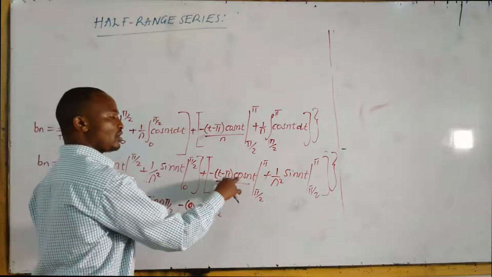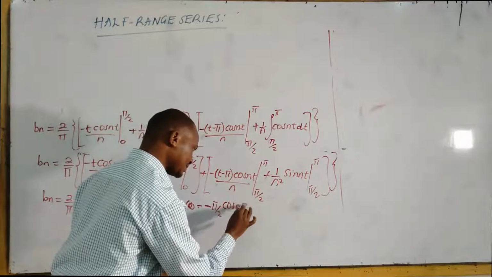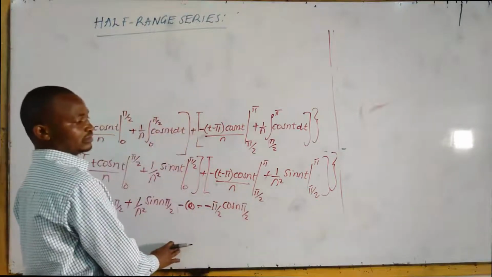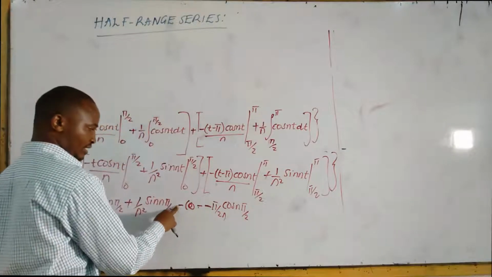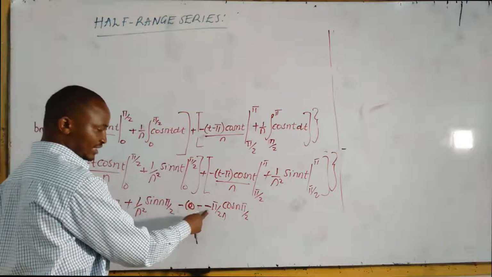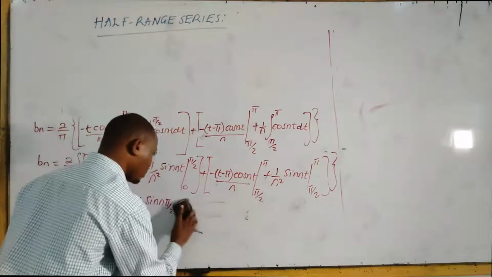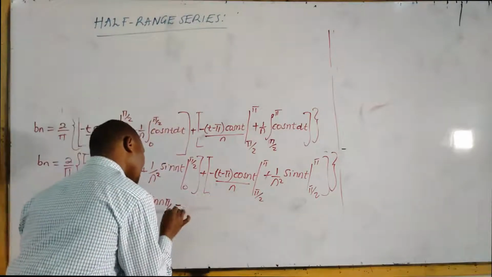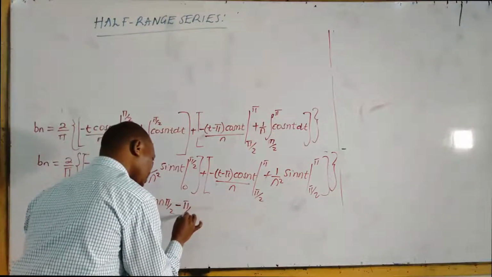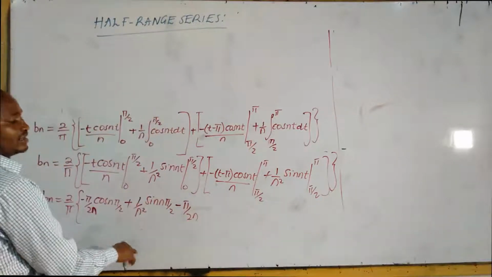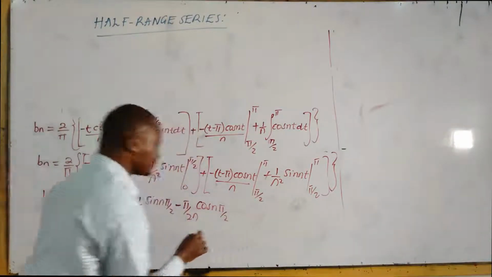Cos n pi over 2. And you have this one over n. So how many negatives? Negative, negative, negative. Negative times negative times negative is a negative. So you have negative pi over 2. There is also an n. Cos n pi over 2.